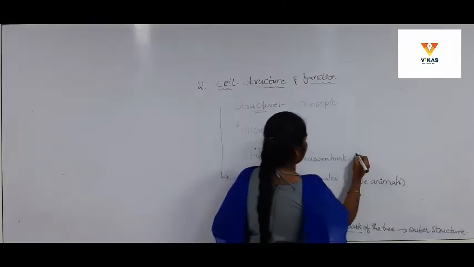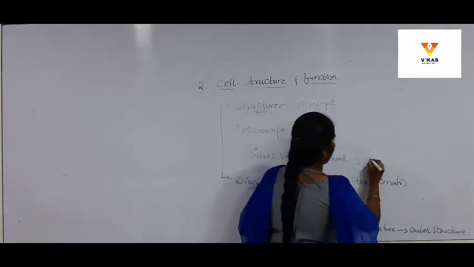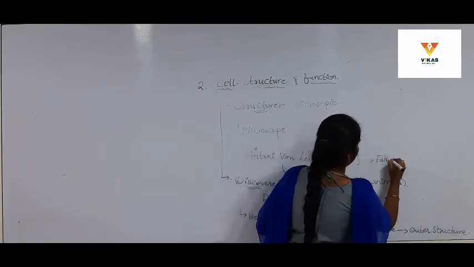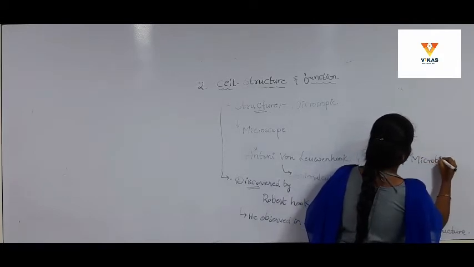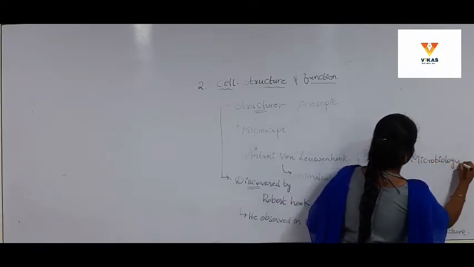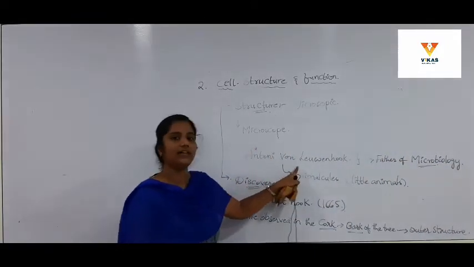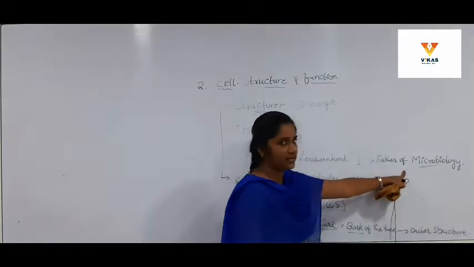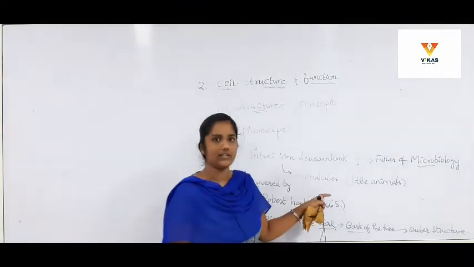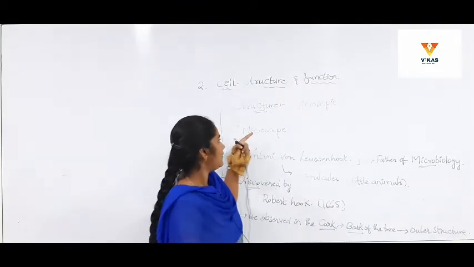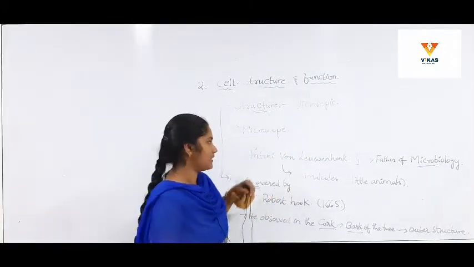As he observed these animalcules for the first time and invented the microscope, he is called the father of microbiology. Who is the father of microbiology? Antony van Leeuwenhoek. Why is he called the father of microbiology? As he observed the animalcules in the pond water for the first time, and he invented the microscope, which is used to see microscopic organisms.